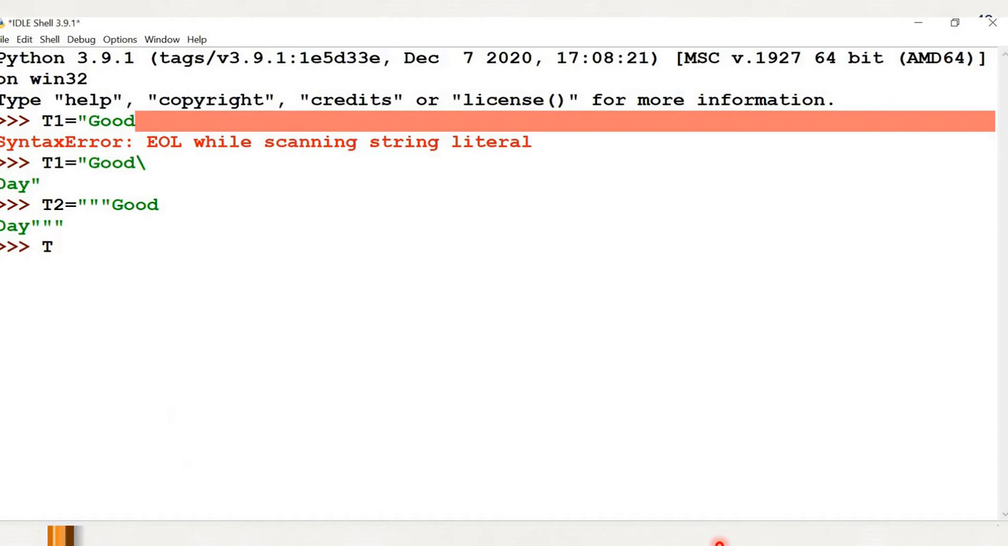Now let's see how Python is storing this. T1. When you see T1, even though we have included backslash, you can see the text is displayed continuously. That is, the string good backslash day will be considered as good day only. By including it within triple quotes, it will include a backslash n here. That means at the end of the line, it includes a character called backslash n.